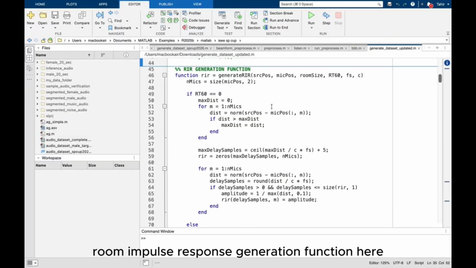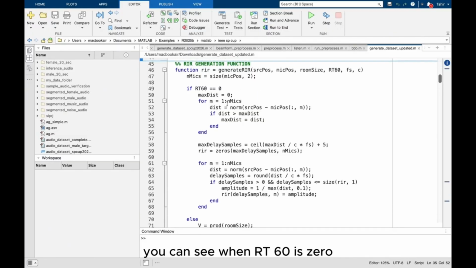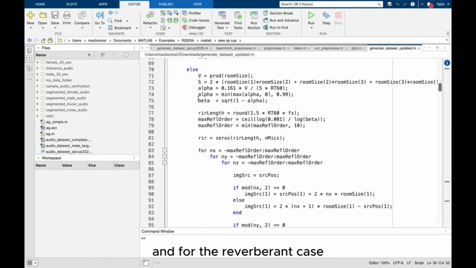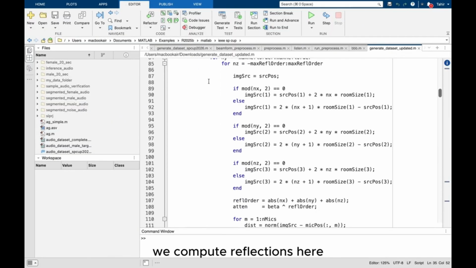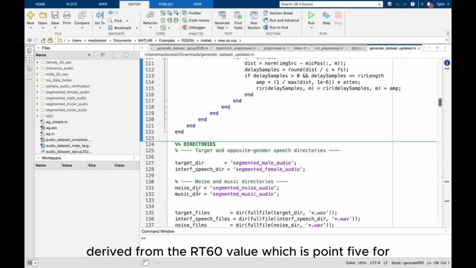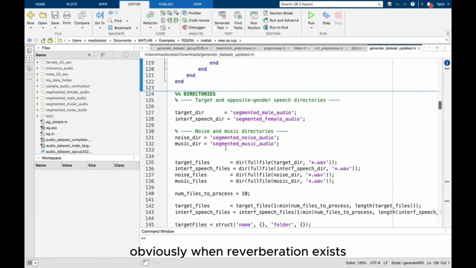And then we have our room impulse response generation function. Here you can see when RT60 is 0, it's just a delay and distance-based attenuation for each microphone. And for the reverberant case, we compute reflections up to maximum order based on the wall absorption coefficient derived from the RT60 values, which is 0.5 for this case, obviously when reverberation exists.